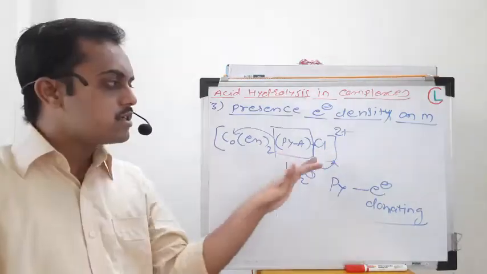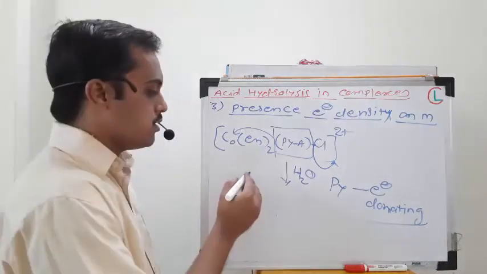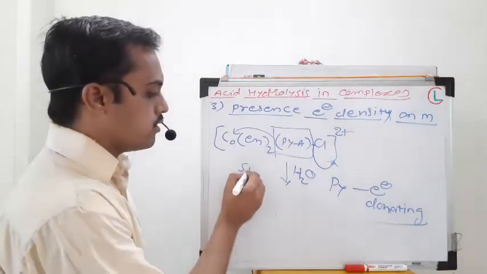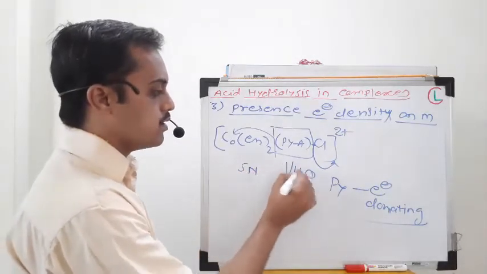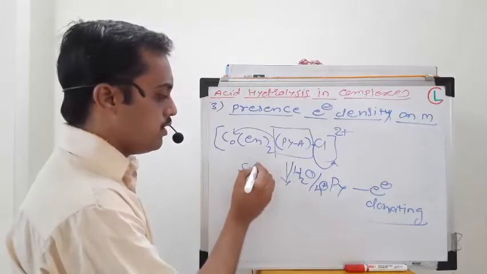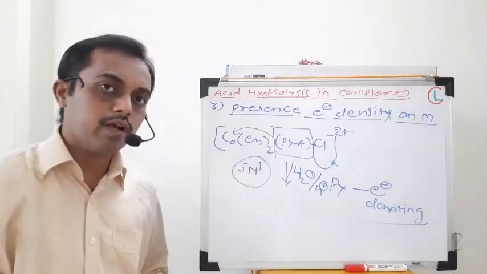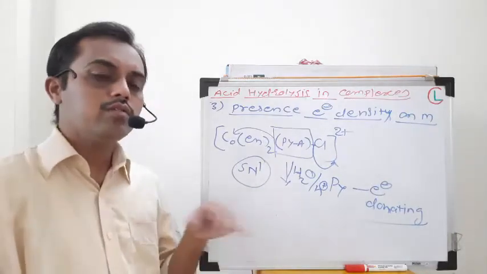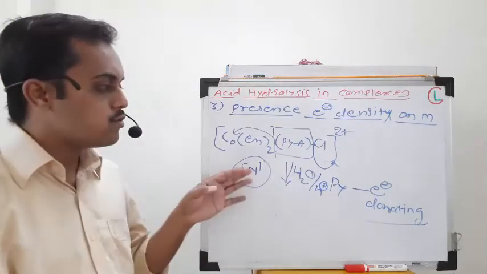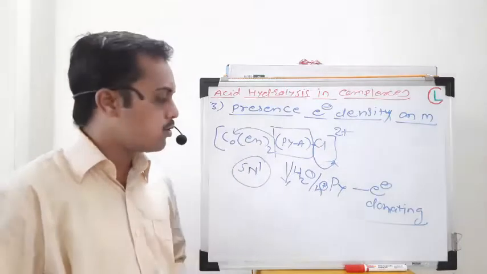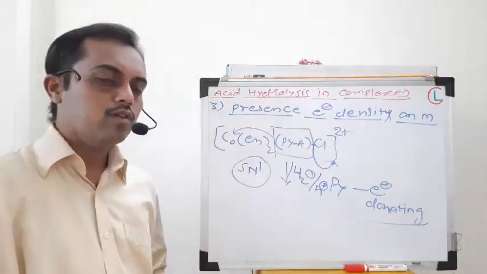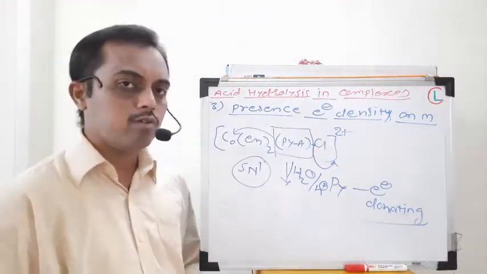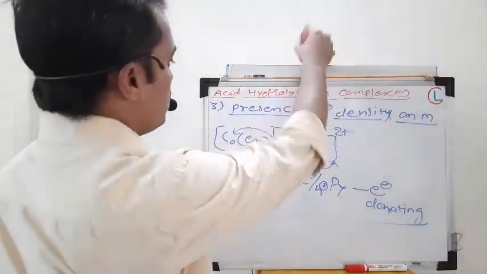So as there is a discussion of dissociation of the ligand, and dissociation is again the key feature of the SN1 mechanism, this acid hydrolysis reaction will follow the SN1 mechanism and not the SN2 mechanism. If there is a discussion of association, then it will be the SN2 mechanism, but as all the factors indicate or decide dissociation of the molecule, the mechanism followed will be the SN1 pathway for acid hydrolysis.